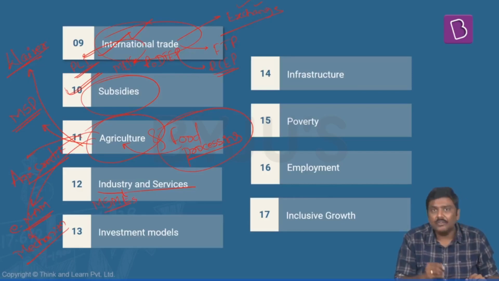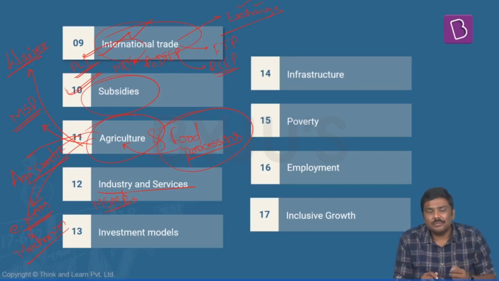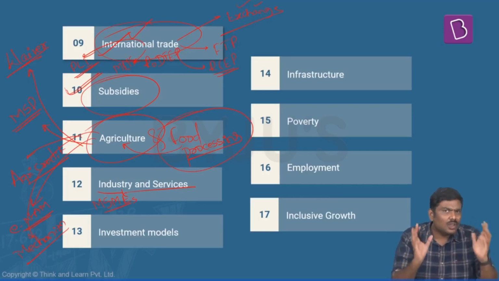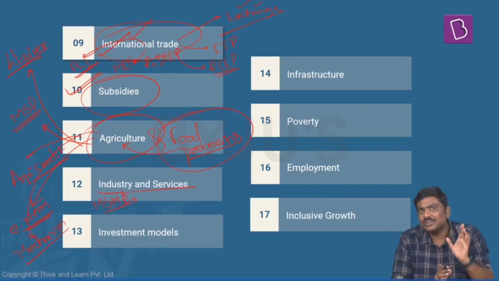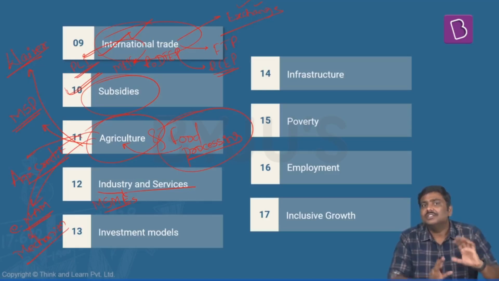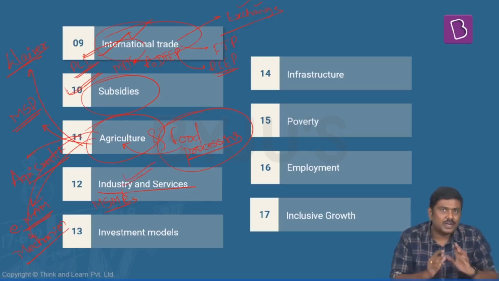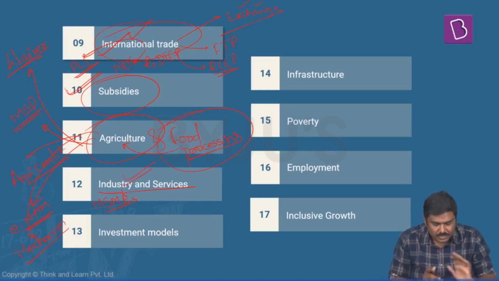Government of India has implemented reforms such as Make in India, Startup India, Stand Up India. What are the issues? What are they trying to achieve through these particular policies? That will be the scope of coverage in this particular concept of industry and services.